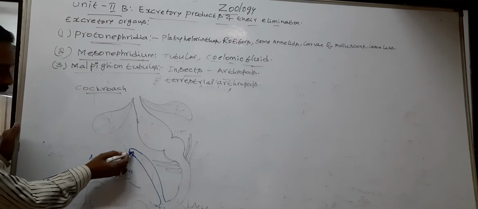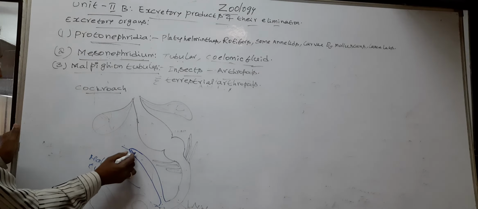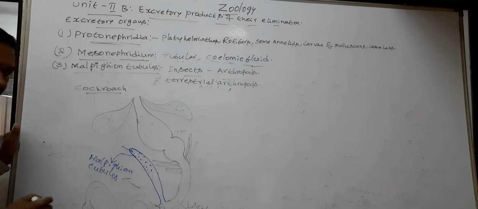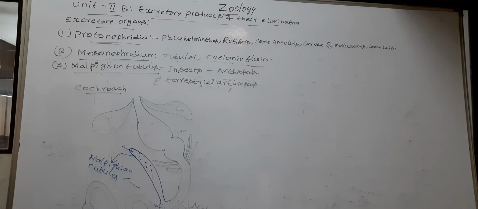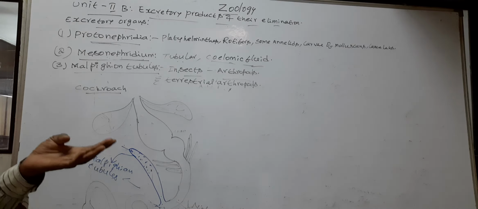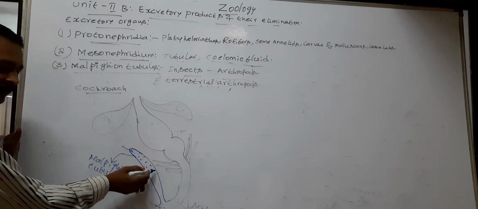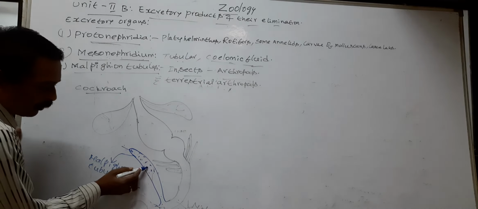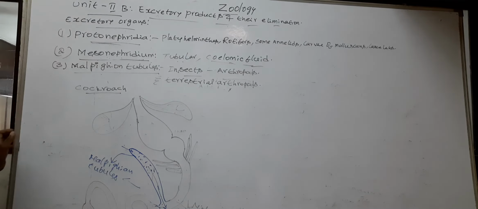The Malpighian tubules collect the nitrogenous waste, water and ions. Now the wall of the Malpighian tubule reabsorbs the essential substances like water and salts. After absorption of the essential substances, the Malpighian tubule pushes the nitrogenous waste into alimentary canal.